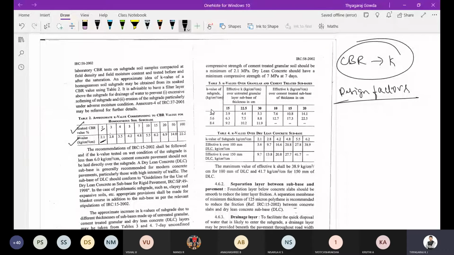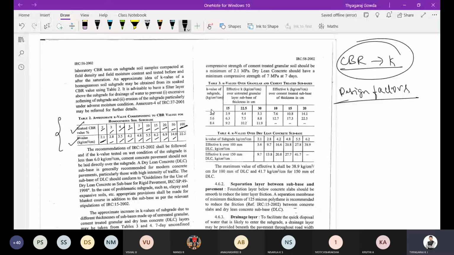And similarly, up to CBR 100, you can observe here. So kindly note down this tabular column. Using the soaked CBR, we can easily determine the modulus of subgrade reaction. When the soaked CBR is 2%, the K value is 2.1 kg per centimeter cube. Then when soaked CBR is 3%, the K value is 2.8 kg per centimeter cube. Then soaked CBR 4%, it is 3.5. 5% it is 4.2. You can observe 7, 4.8, 10, 5.5, 15, 6.2, 20, 6.9, 50, 14.